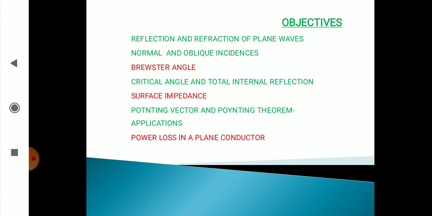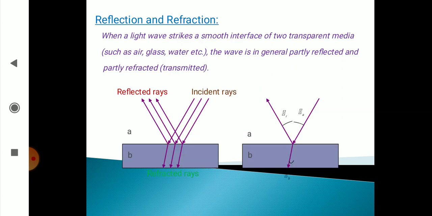waves, only normal incidence for a dielectric boundary. After that, in the second video, we are going to cover dielectric and conductor medium. Likewise, all other things we are going to discuss in coming videos. Especially in this video, we are going to discuss reflection of a uniform plane wave, normal incidence at a plane dielectric boundary.